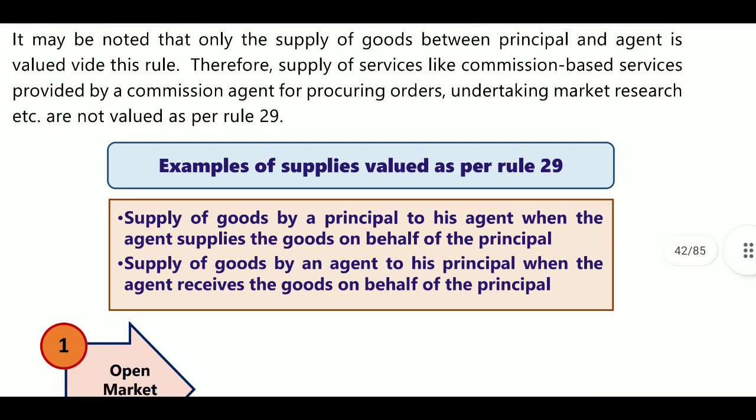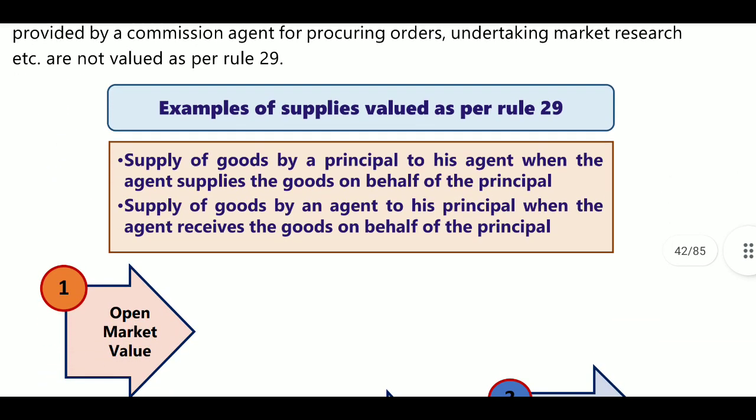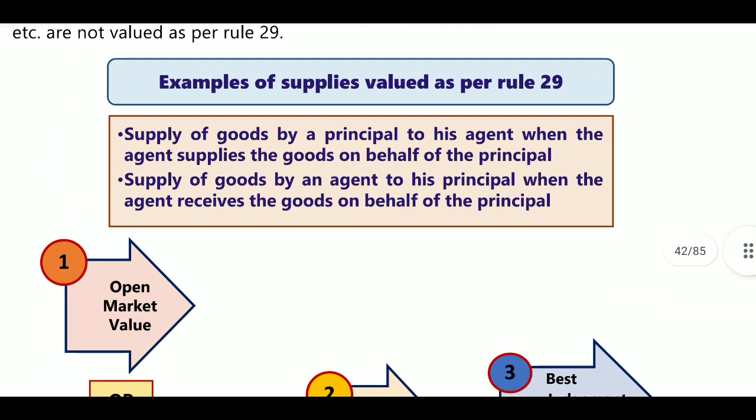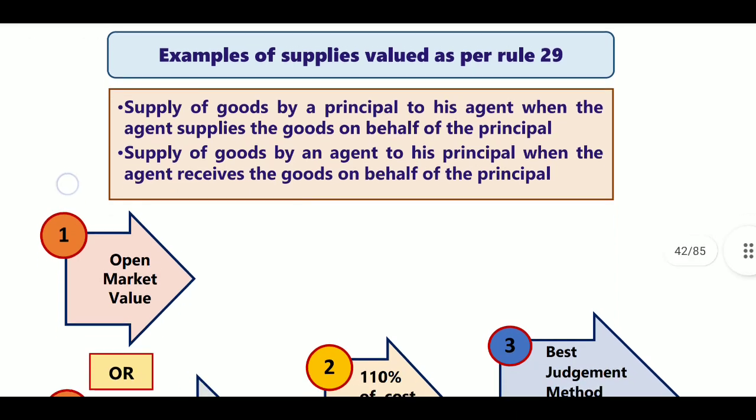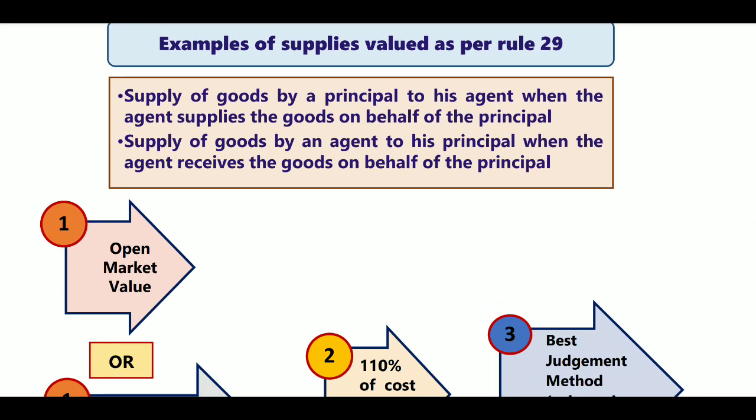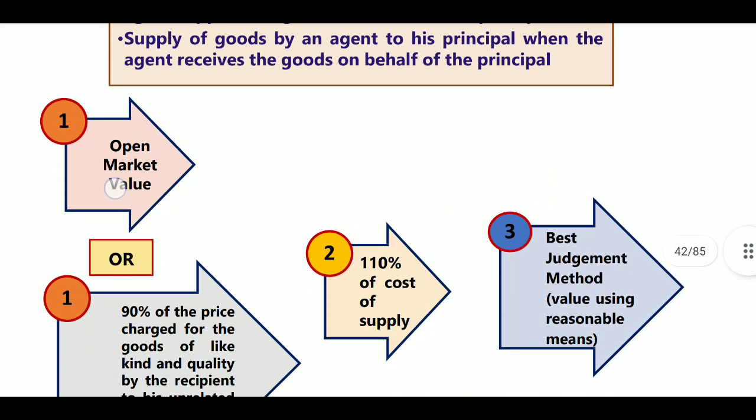Next, Rule 29. What is there in Rule 29? Here is an example for Rule 29. Supplies of goods by a principal to his agent, when the agent supplies the goods on behalf of the principal. Supplies of goods by an agent to his principal, when the agent receives the goods on behalf of the principal.